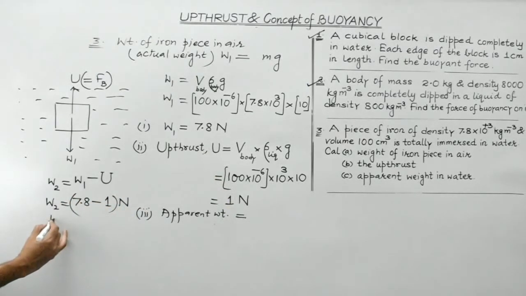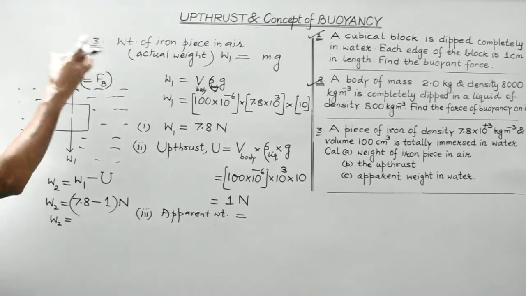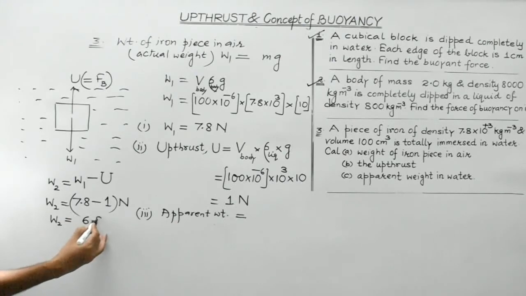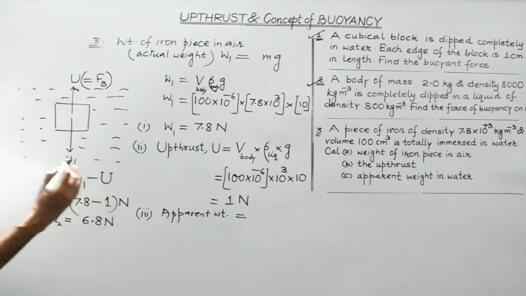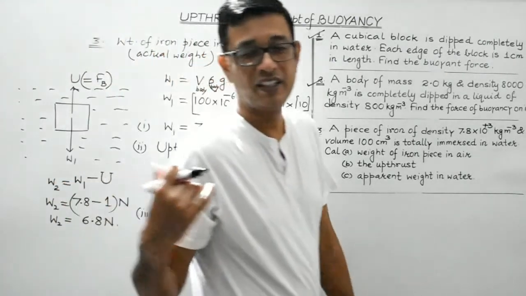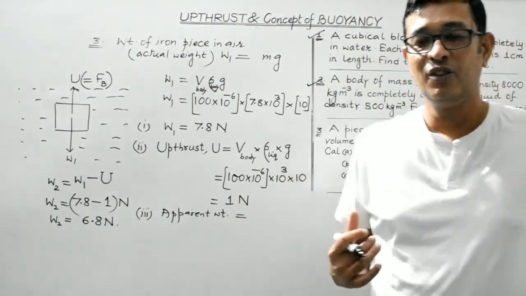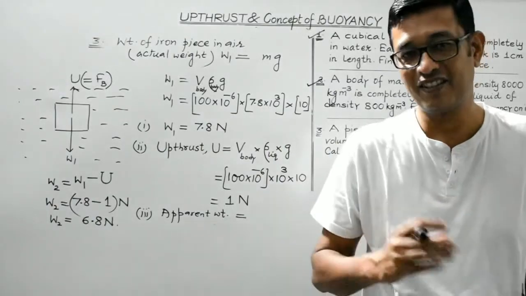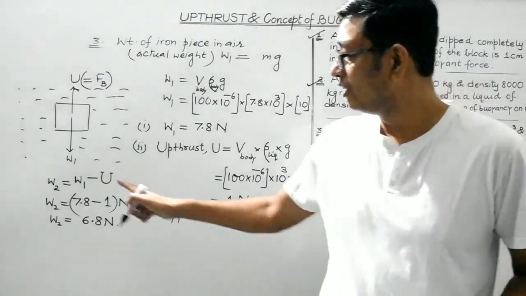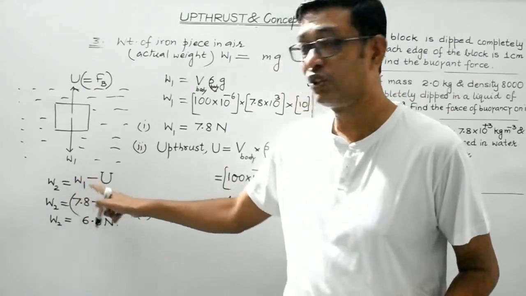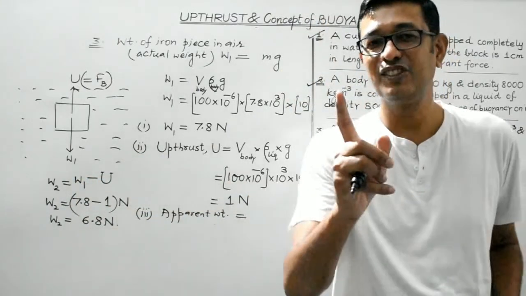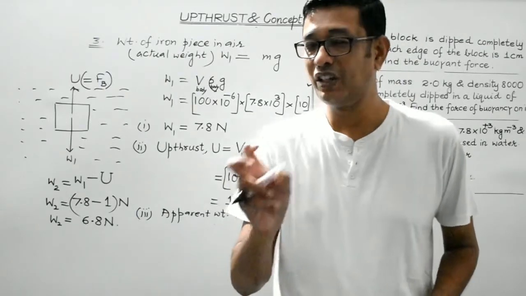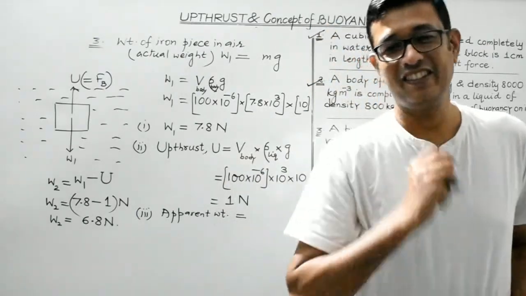So the weight of the body when it is immersed completely inside the liquid, which in this case is water, will be 6.8 Newton. So what we have concluded in the last question, students, is that whenever a body is immersed in a liquid, then it loses weight, and the loss in weight of the body is equal to the upthrust, and that is known as Archimedes' principle, which we will discuss in detail in the next lecture.